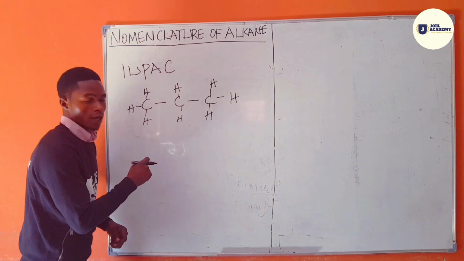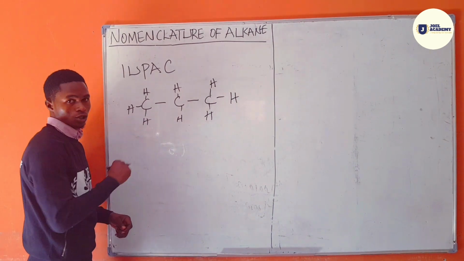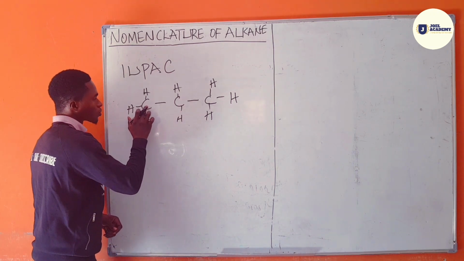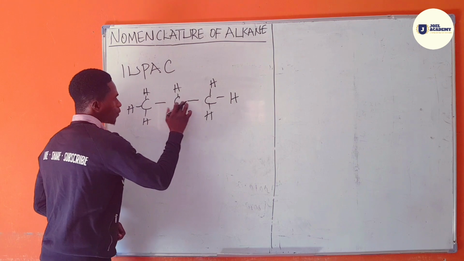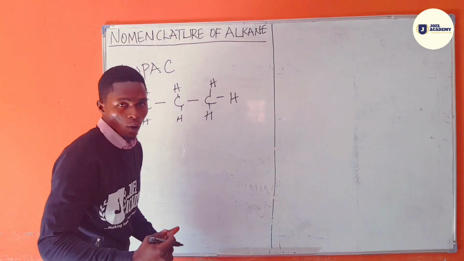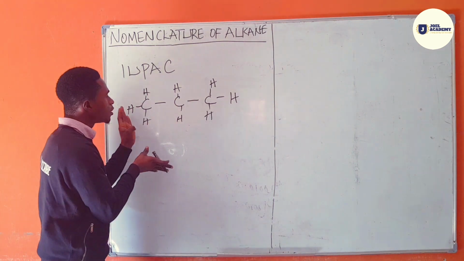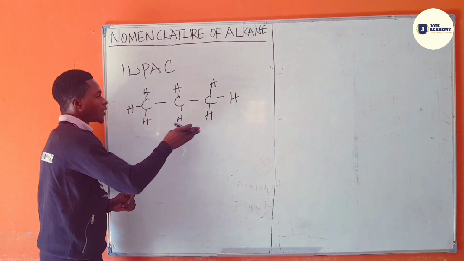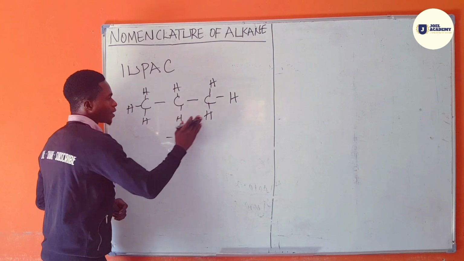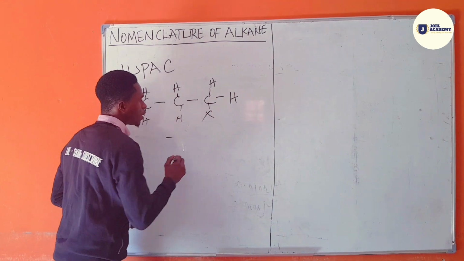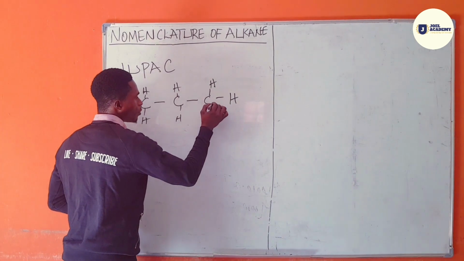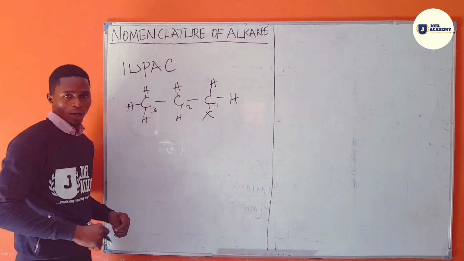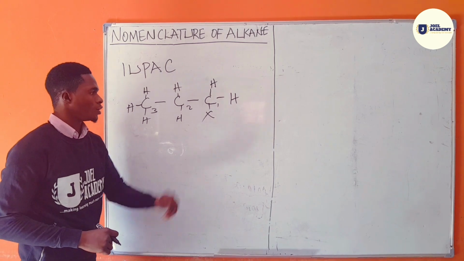One of the rules is to look for the longest continuous chain and check for any branching. After you have looked for the longest continuous chain, which is carbon to carbon, carbon to carbon, you still have to look for whether there is any branching. If there is any branching, give numbering to that branching that will give it the lowest number. Like if there is a branching here, make sure you start your numbering from carbon atom 1 to 3. So give this branching the lowest number. You must give preference to this.